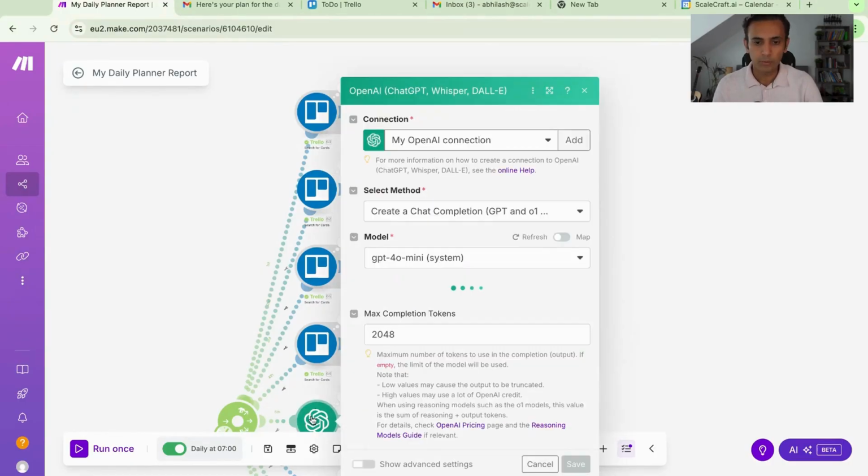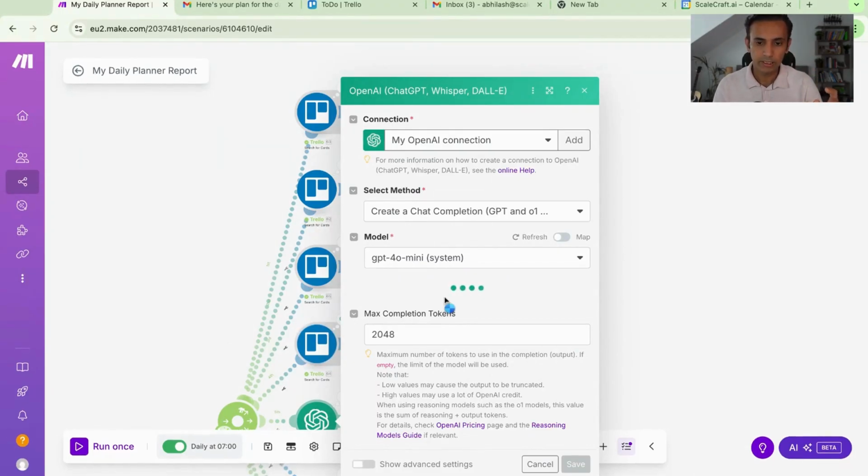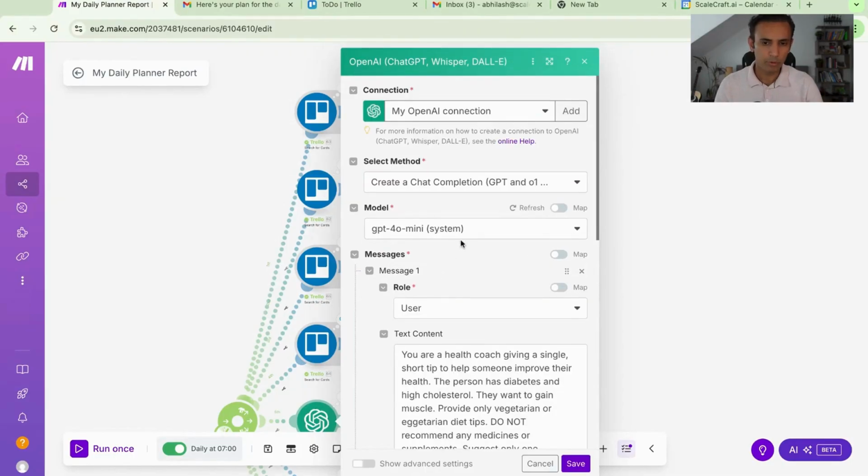Next is OpenAI. Again, I'm going to attach this prompt in the resources section. So I'm using GPT-4o Mini. Try to experiment with some others, but I found this to be very cheap and it also does a pretty good job.